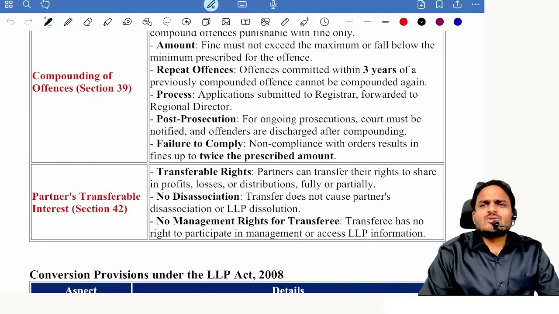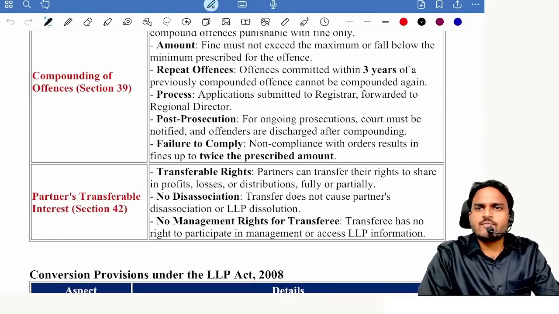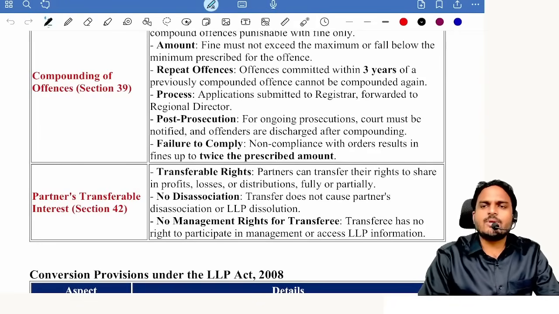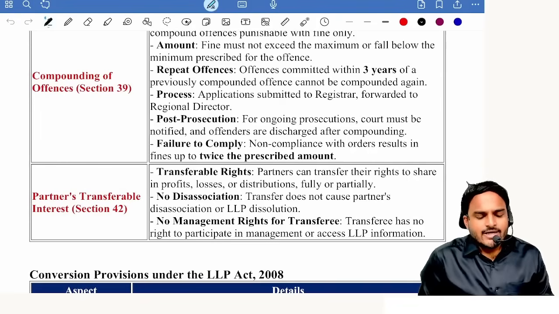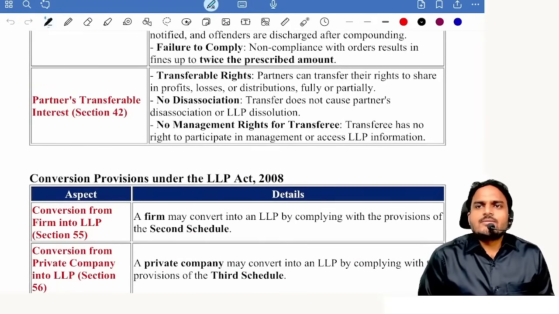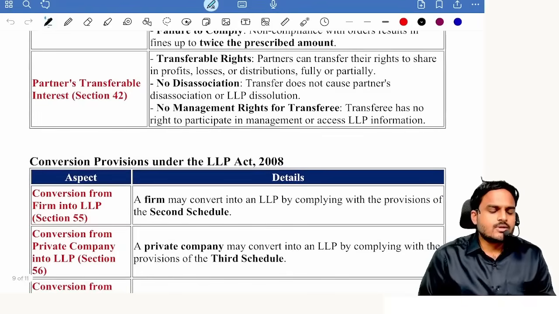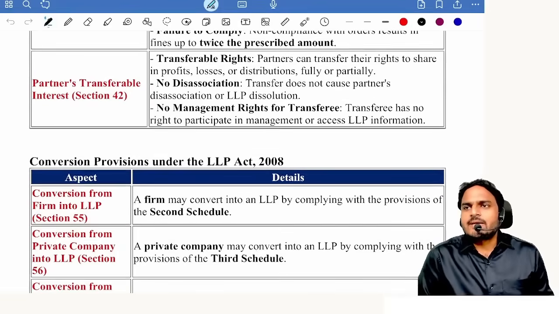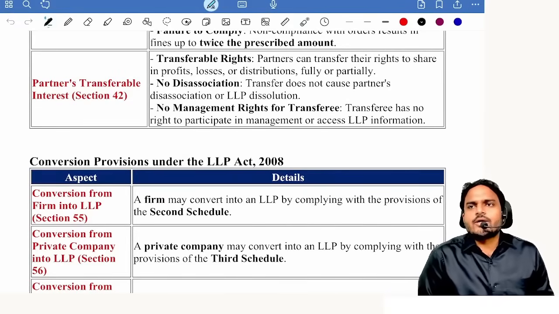Now tell me, do you think the regional director will voluntarily come to you and ask, do you want the benefit of compounding of offenses? No. First you need to file an application with the ROC. The ROC will forward the application to the regional director. Failure to comply with the regional director's orders leads to double punishment.